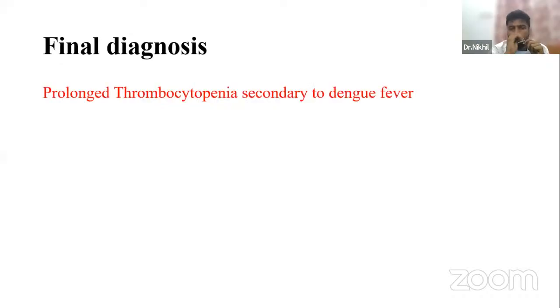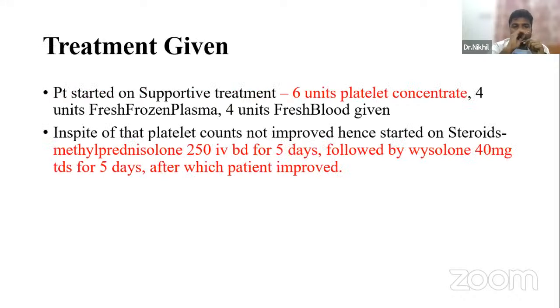Okay, how do you like to proceed? Sir, from the investigations we have done, we came to a diagnosis of prolonged thrombocytopenia secondary to dengue fever. For the treatment, the patient was started on supportive treatment and routine blood products were given. In spite of all these measures, the platelet count did not improve. Hence, we started steroids: methylprednisolone 250 mg IV once daily for 5 days, followed by prednisolone 40 mg TDS for 5 days, after which the patient started improving.